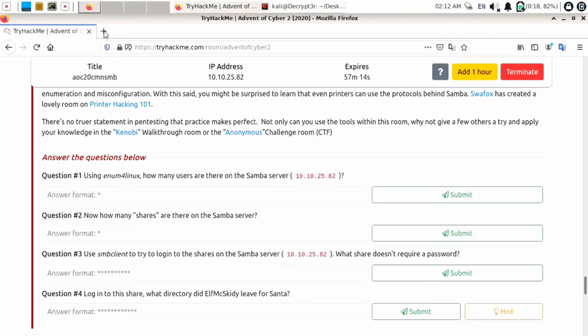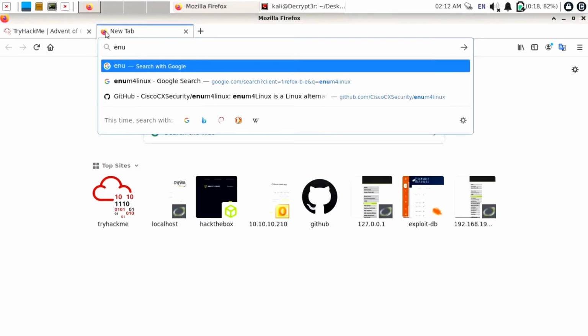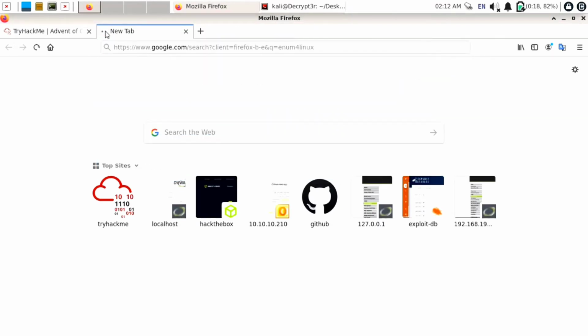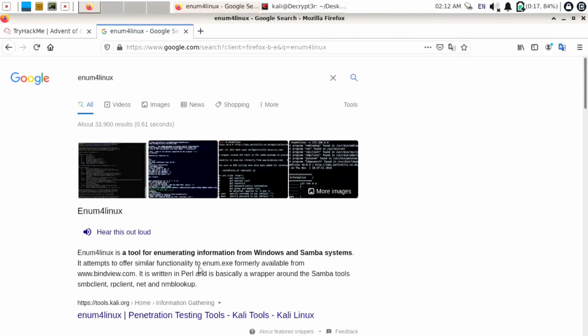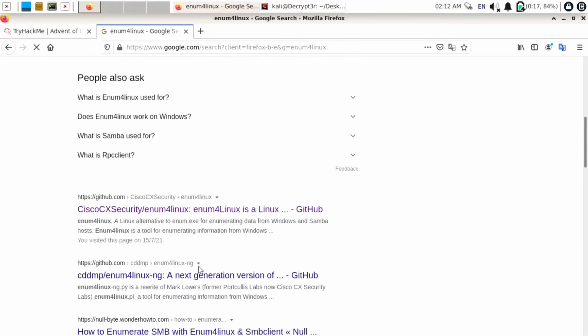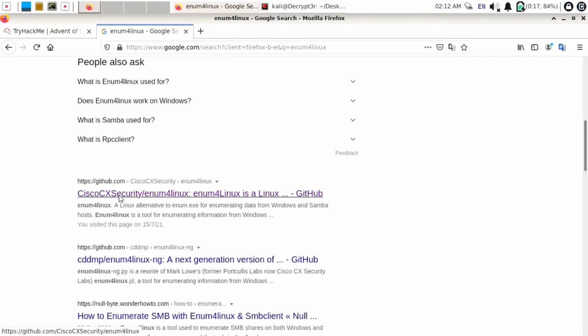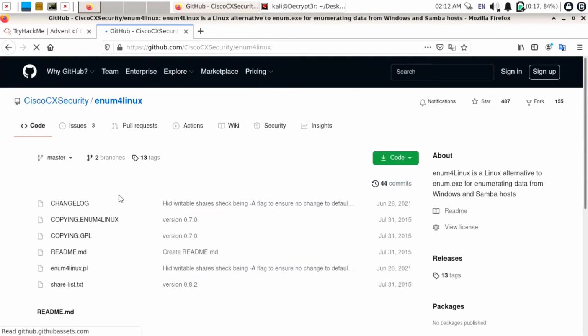Now first of all, we need to download enum4linux. So open a new tab, search for enum4linux, and find the GitHub repo. Here is our GitHub repo, CISCO CX Security. You can click on this and copy the URL from the URL tab.